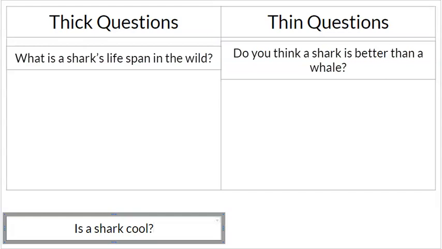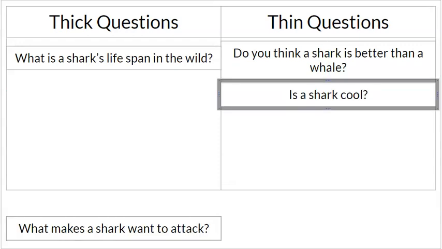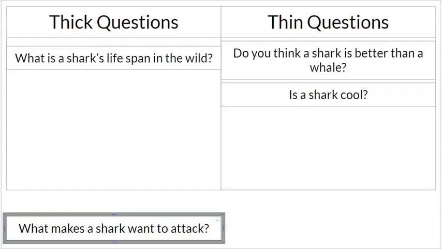Our next question, is a shark cool? Pause the video. Is this a thick question or a thin question? All right, is a shark cool? That is a thin question. Again, that's your opinion. That's how you feel or what you think. That's not something you need to go into the text to find the answer for.